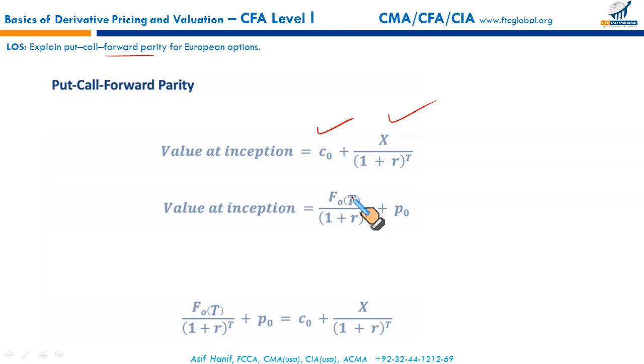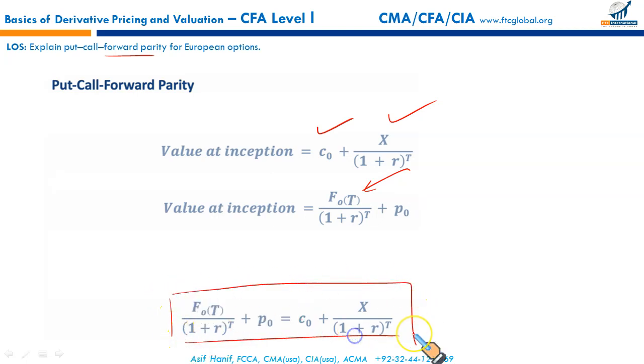So by setting the fiduciary call equal to the synthetic protective put, we have synthesized this. That's what is called a synthetic protective put. So they should have the same put call parity arrangement, and thereby we can come up with this equation. Here we have long forward, protective put, synthetic protective put. We have the long call and the long position in a zero coupon bond. This is what you call the put call forward parity for European options.